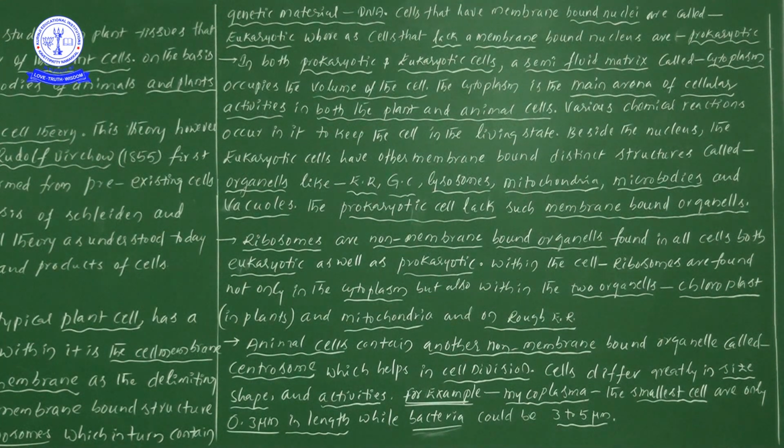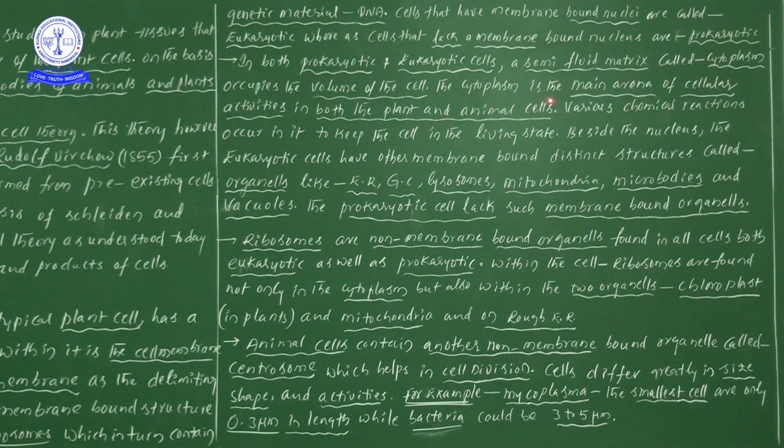So the liquid which is present within the cell we consider as cytoplasm. This semi-fluid matrix situated within the cell occupies the volume of the cell.